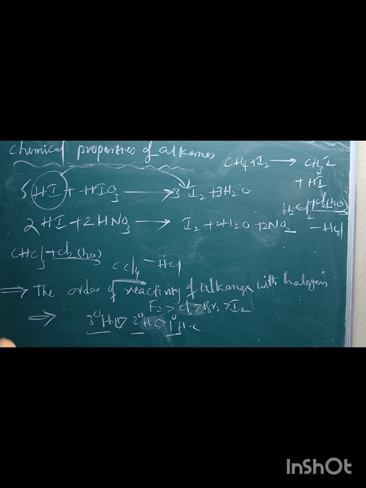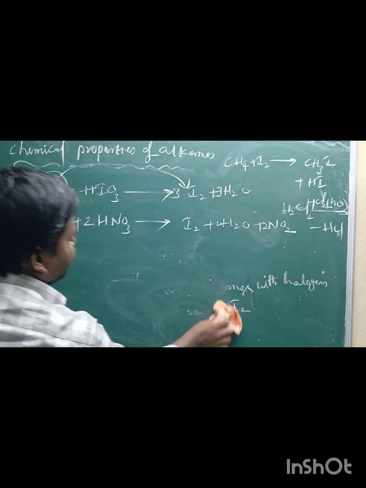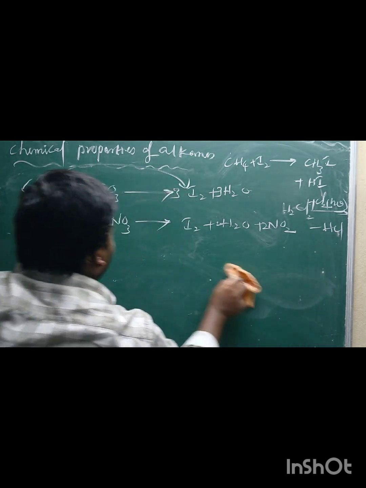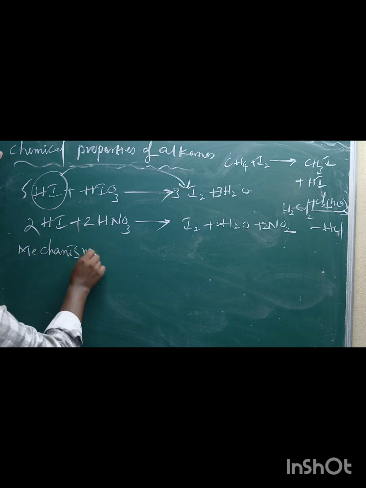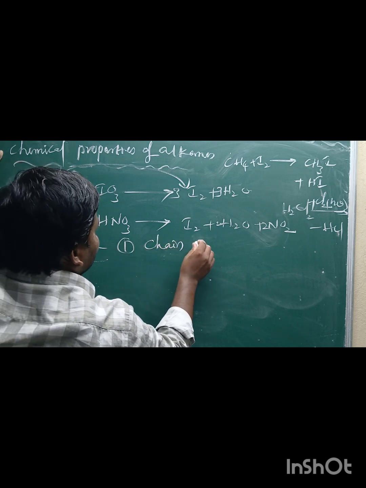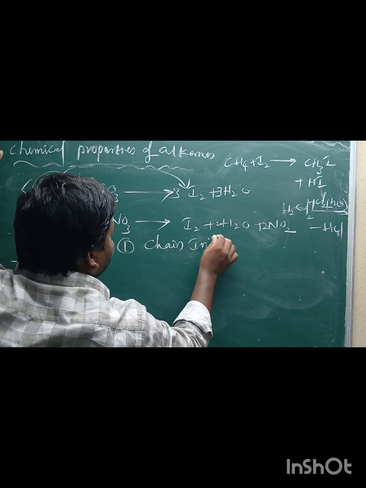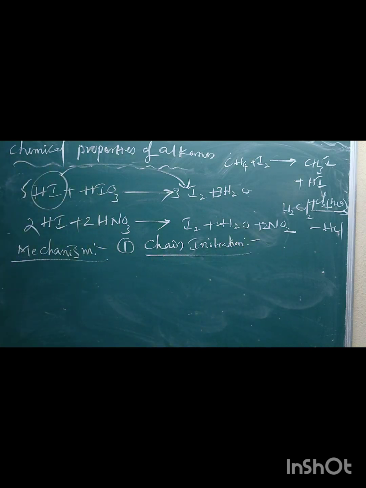And what is the mechanism involved in halogenation? There are three steps involved: chain initiation, chain propagation and chain termination. Step number 1, chain initiation. Chain initiation means the molecule splits into free radicals. Chlorine undergoes homolytic cleavage and forms chlorine free radicals.